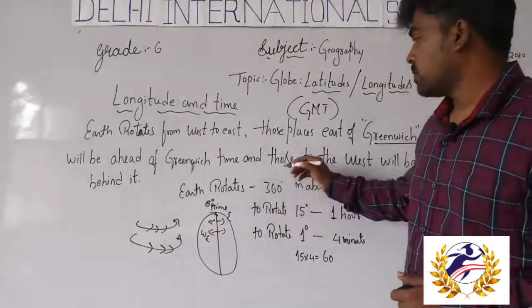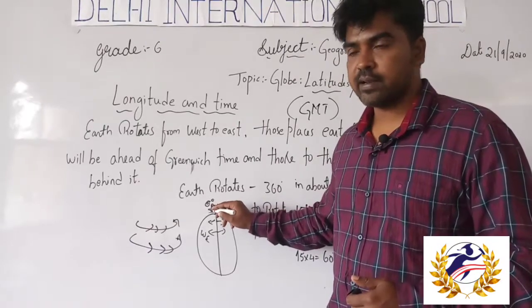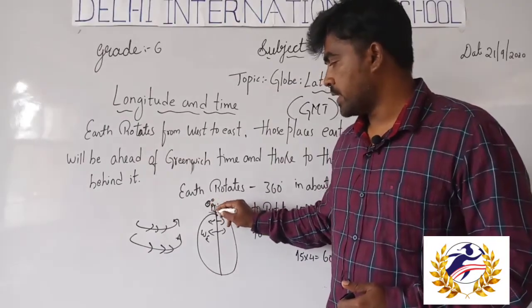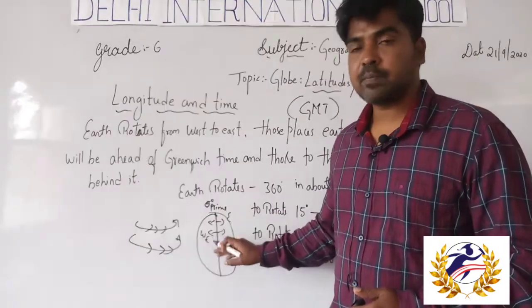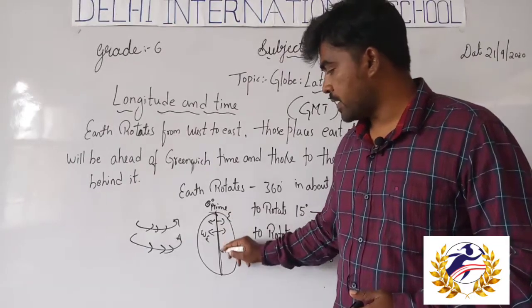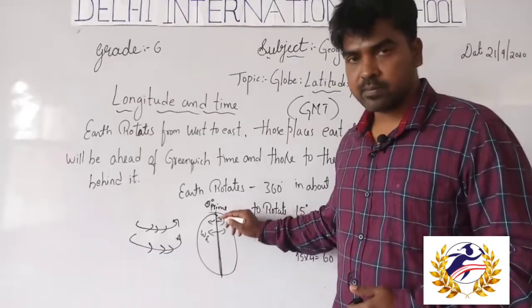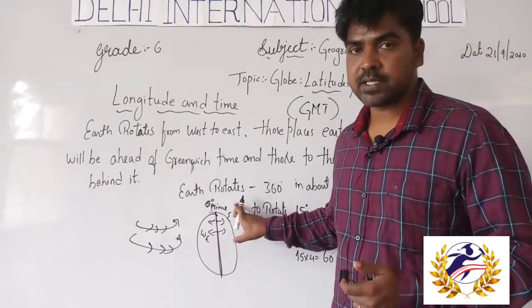The 0 degree prime meridian, the Greenwich meridian, is the important longitude for time. So we take the 0 degree prime meridian or Greenwich longitude for time zone purposes.